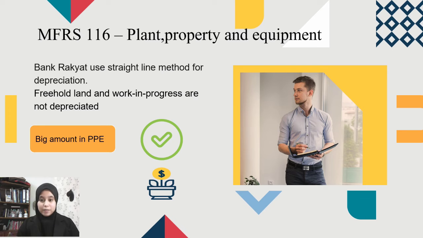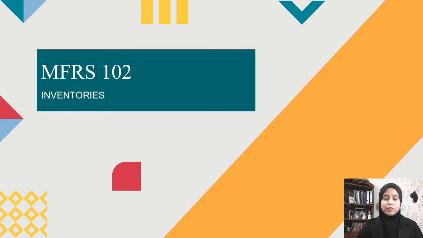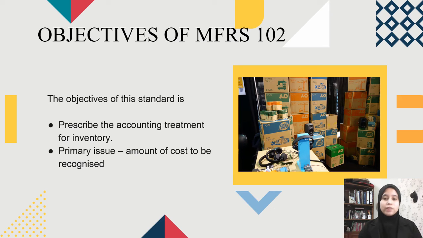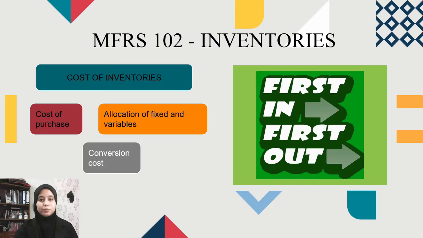investment. Okay, the next part of the standard interpretation is about MFRS 102, which is inventories. The purpose of this standard is to prescribe the accounting treatment for inventory. There is a primary issue, which is the amount of cost to be recognized as an asset and carried forward until the related revenues can be recognized. Okay, so that's the primary issue.